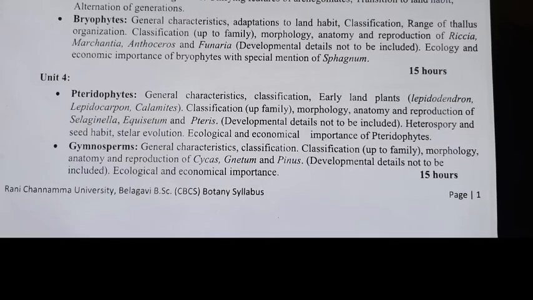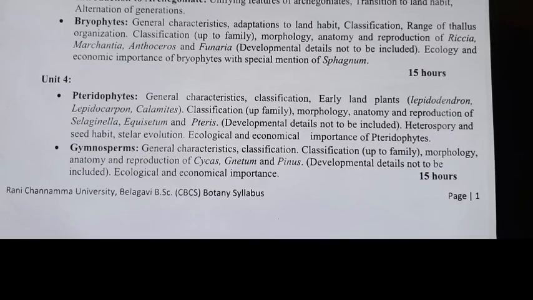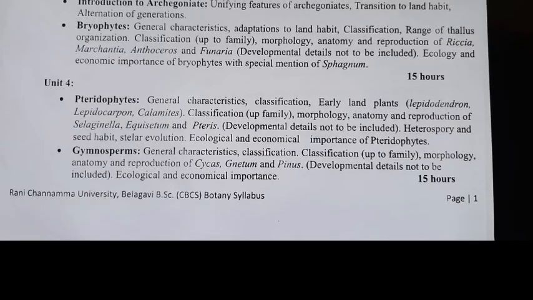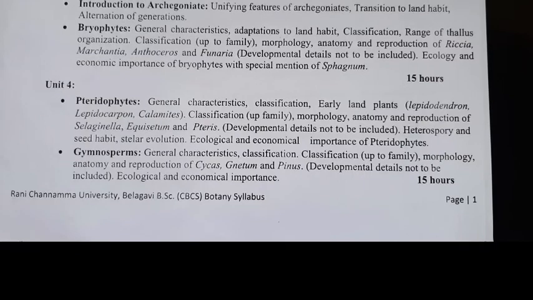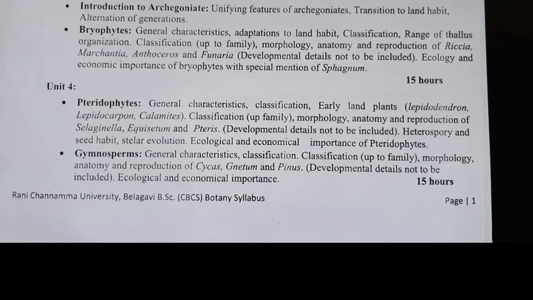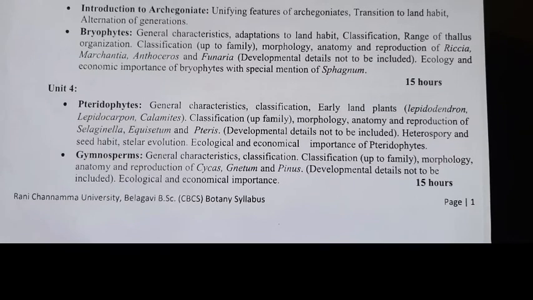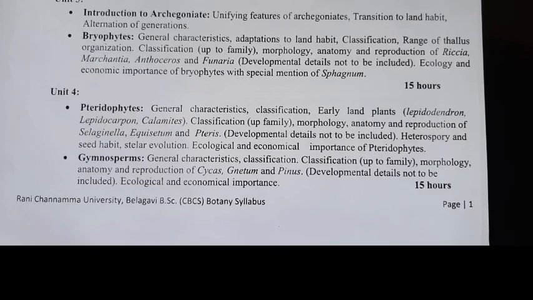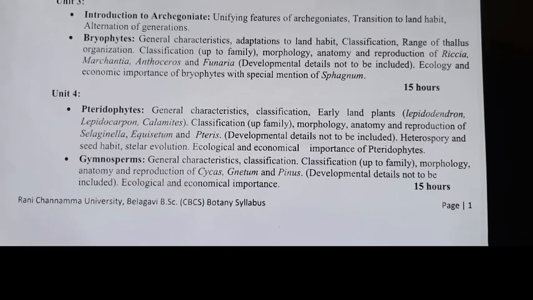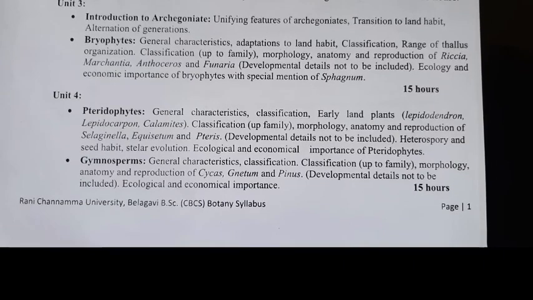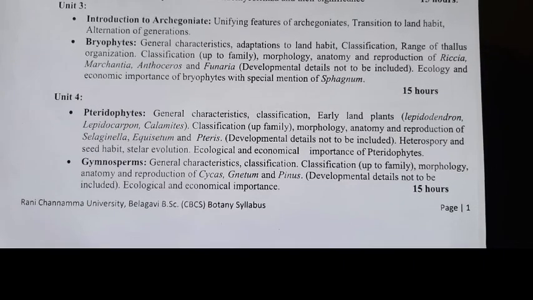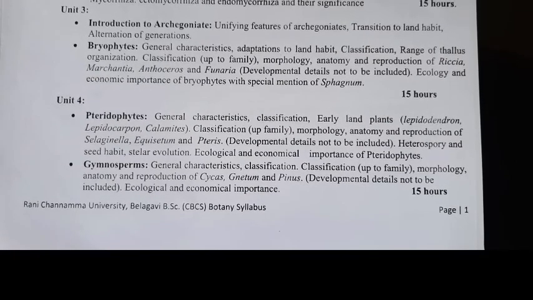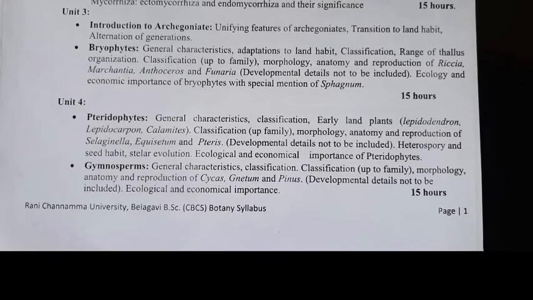The second point in the 4th unit is gymnosperms. In the gymnosperms: general characteristics, classification also up to families, morphology, anatomy and reproduction of Cycas. Here also 3 type studies in gymnosperms: Cycas, Gnetum, Pinus. These are the examples. Developmental details not to be mentioned. Then lastly, ecological importance and economic importance.